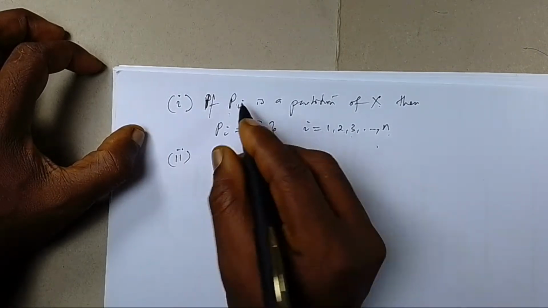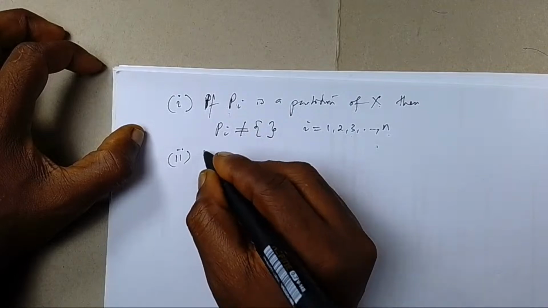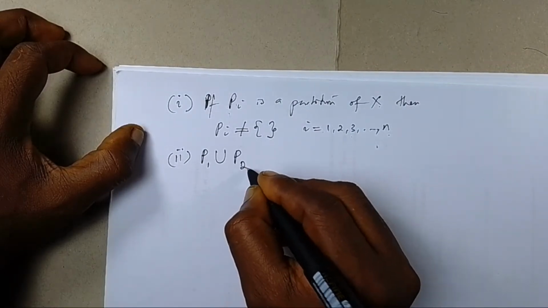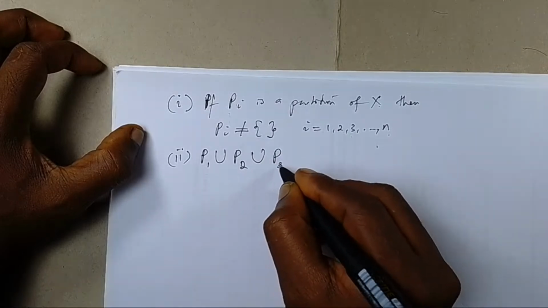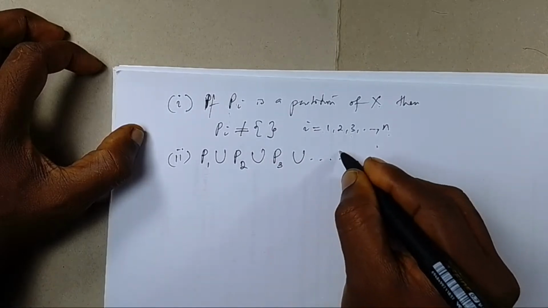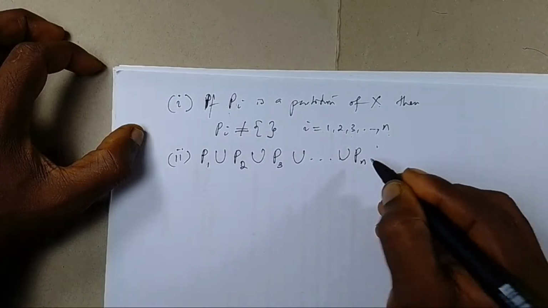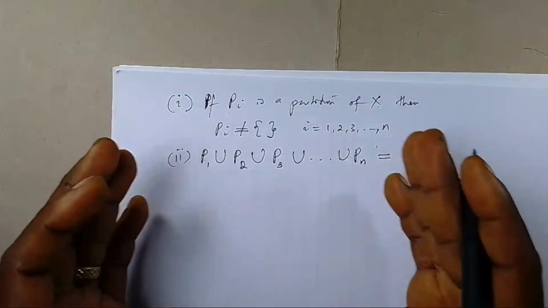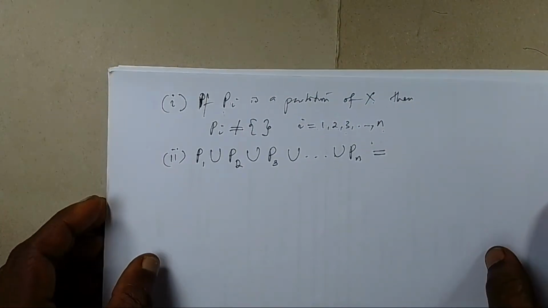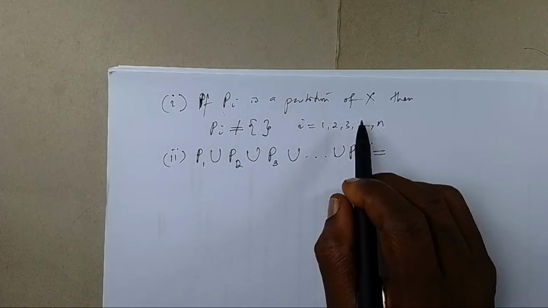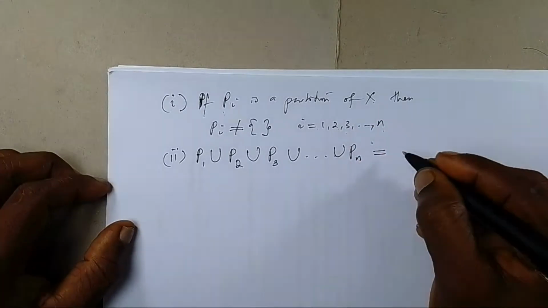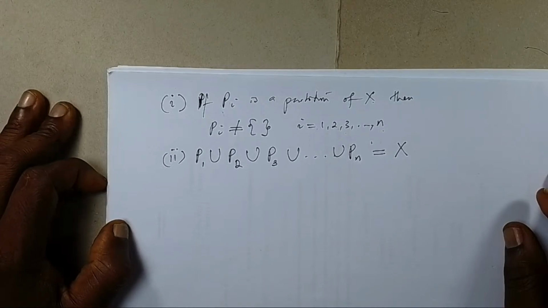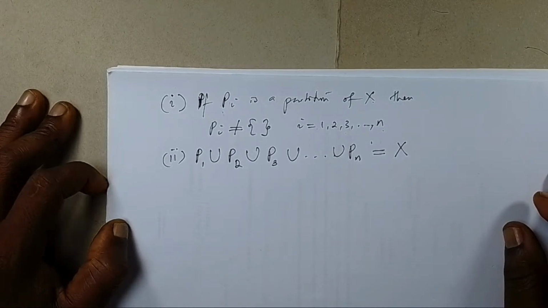Number 2, if Pi is a partition, then P1 united with P2, united with P3, and it goes on to united with Pn. If you unite every partition of a set that is non-empty such as X, then the union should give you X. So the union of all partitions of a set must give the set itself.